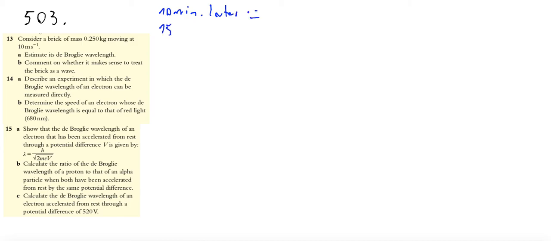Okay, exercise number 15. Show that the de Broglie wavelength of an electron that has been accelerated from rest through a potential difference is given by the following. Okay, so let's look. Wavelength is h over p. You know that E is p squared over 2m. So we can write h over the root of 2Em, because this is p.